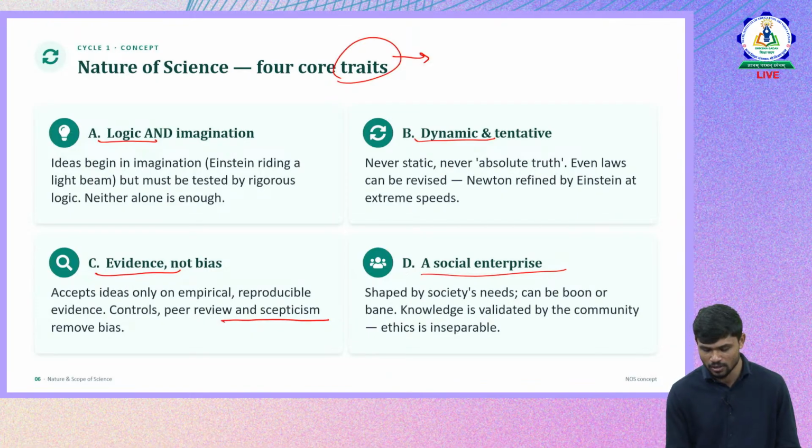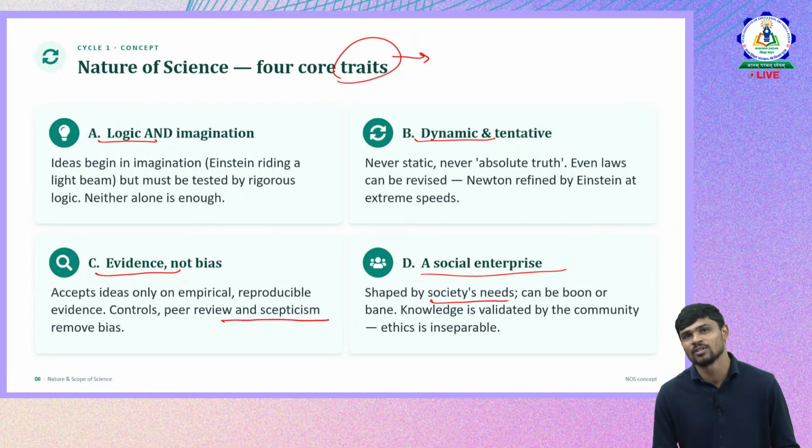Like we have a lot of societal needs. For example, we have clothing, we need transport, we need food, nutrition, and all that. So whatever the science that we talk about in the science knowledge base that we are adding to is driven by societal needs. Okay, so it can be boon, it can be bane. In different perspectives, it is boon, and it is also bane sometimes in different contexts.